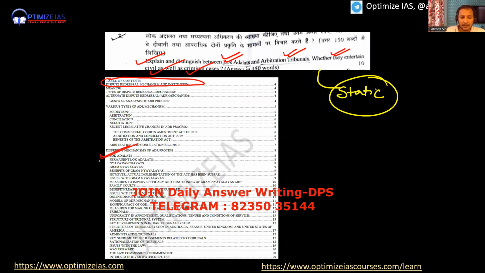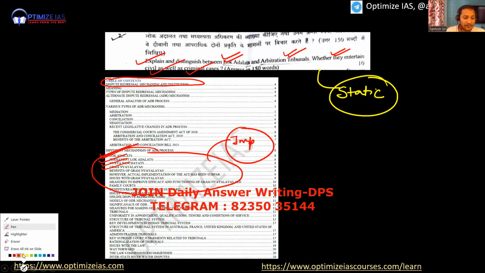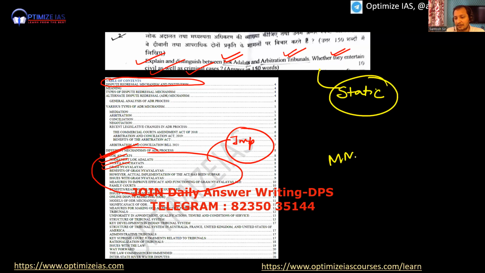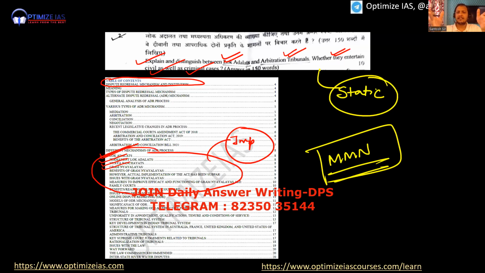Lok Adalats, permanent Lok Adalats, Nyay Adalats, Gram Nyayalay. Okay, exactly this has been explained here. Directly it was a static topic. So static can be covered from our mains master notes. You can check the mains master notes. Dispute redressal, directly this topic is covered. Exactly I have covered. Will it cover the civil cases or criminal cases or not? I have given the difference also between the Lok Adalats and arbitration tribunals. Exactly I have given this detail. So directly it was a static topic.